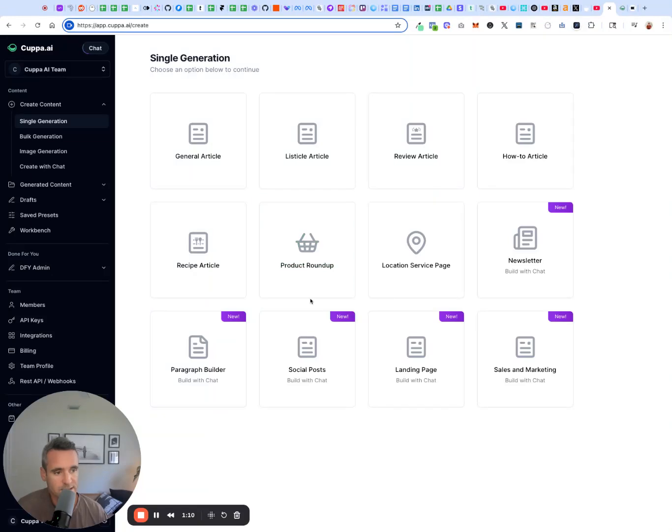Pretty exciting step for us, and even more exciting in terms of the technology. Really, our first step into agentic AI with this create with chat. So pretty exciting to finally be able to release that. Of course, there's more to come. We're always working behind the scenes to push forward how we build content, given the latest models, which continue to impress, of course, and a bit of a game of one-upping each other constantly.